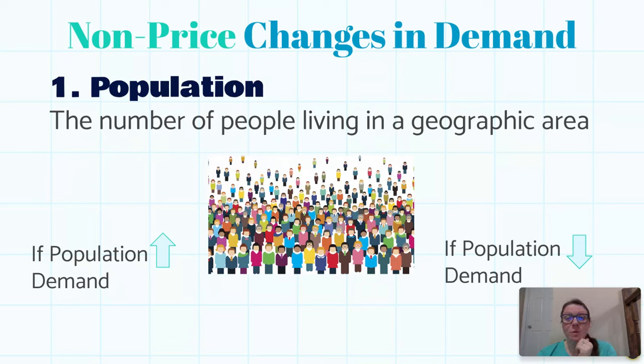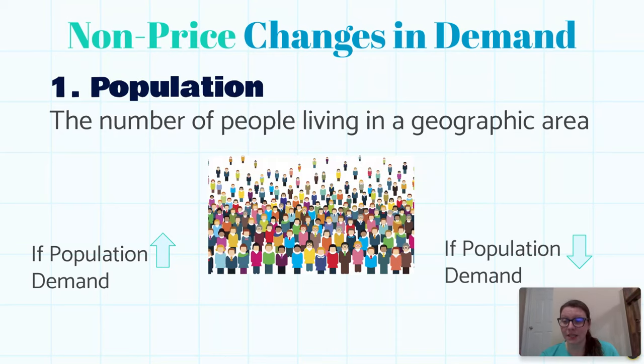The first one is population. Population is defined as the number of people living in an area. So I hope that makes sense to you. If somebody was selling an item in a small town that maybe had 100 people living in it, the best demand that they could possibly have is going to be 100 people. But if they take that item and instead sell it in an area with 100,000 people in it, they have a lot more people that are able to create demand for their product without them doing anything different